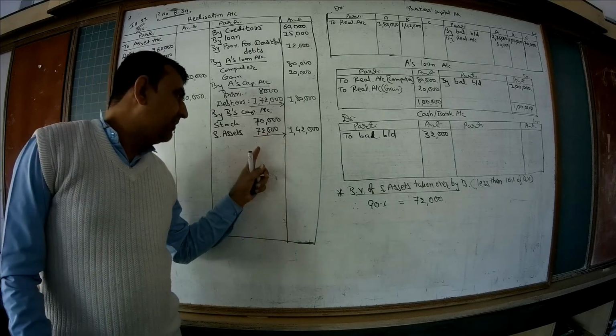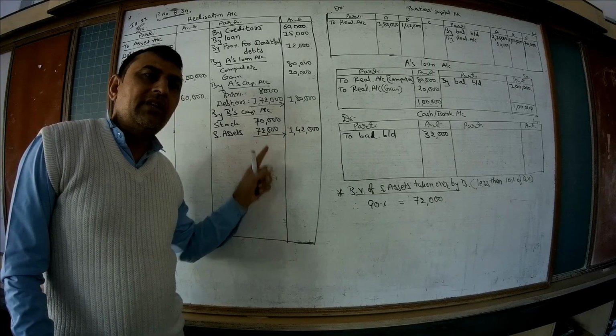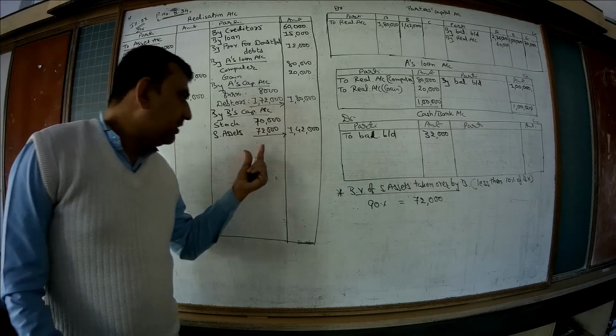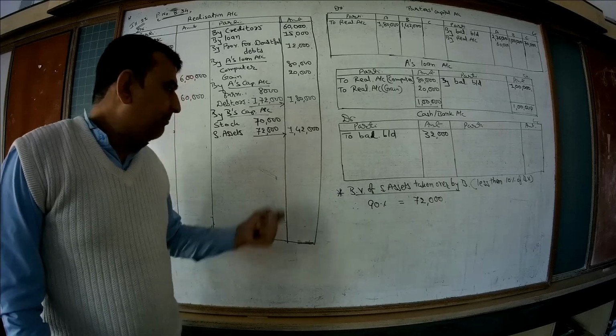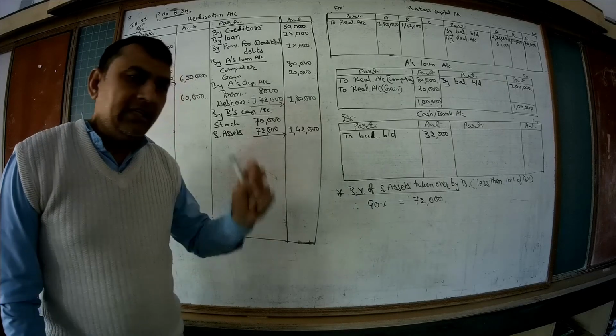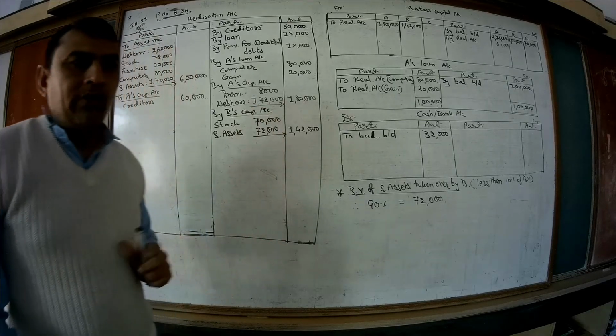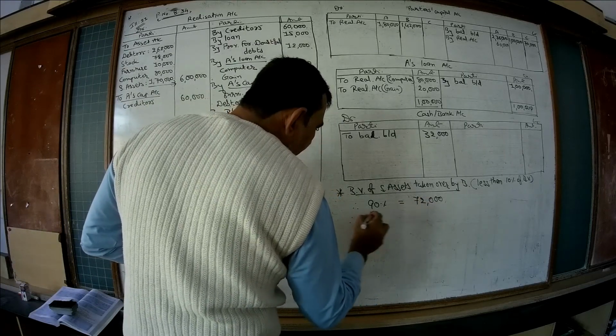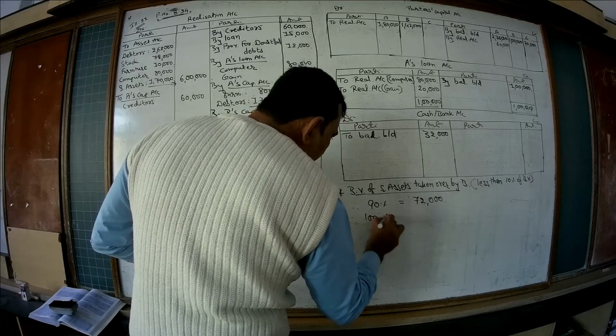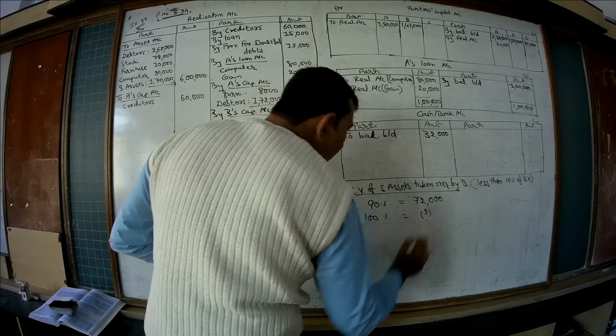That means this 72,000 is 10% less than its book value. Meaning, this 72,000 is 90% of book value. So 90% is equal to 72,000. Then 100% is equal to how much?